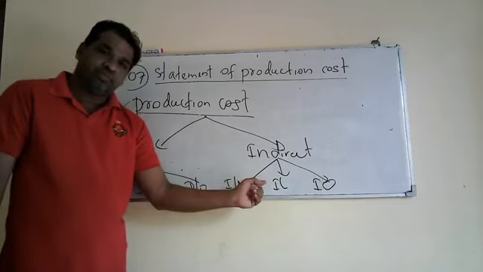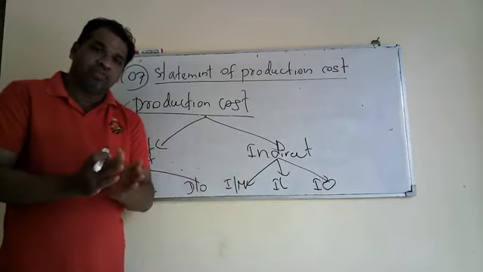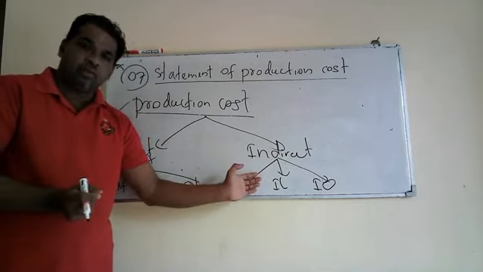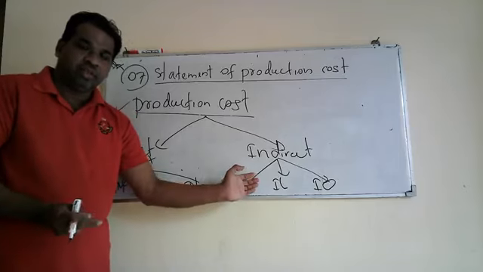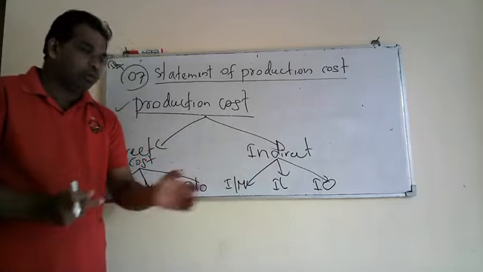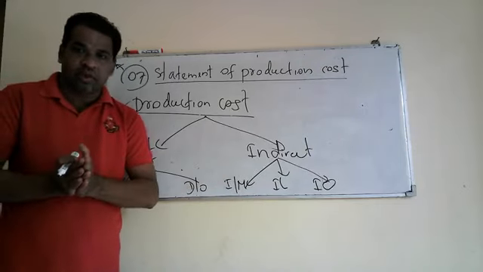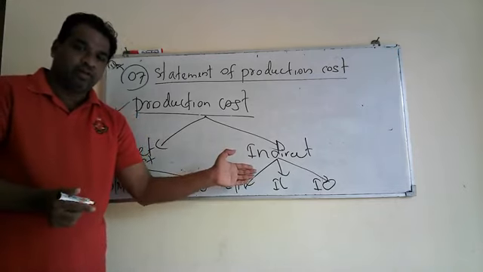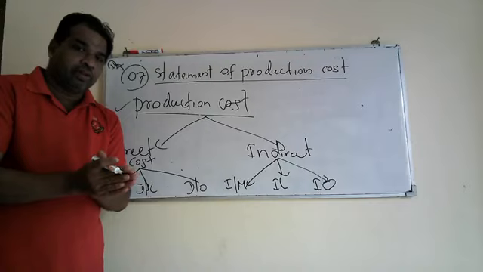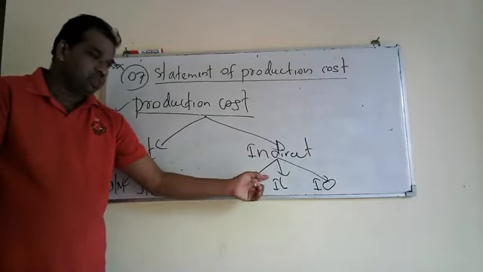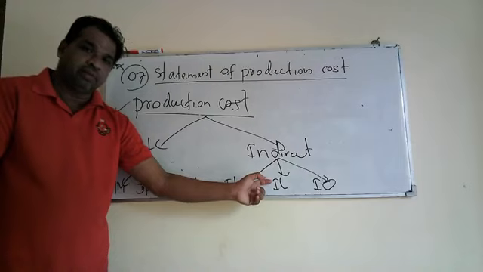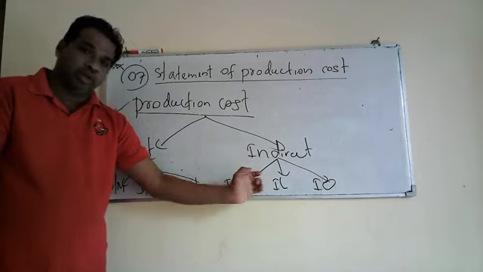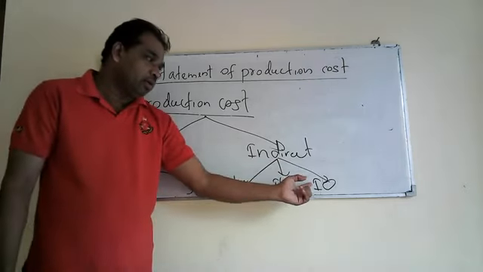Then indirect labor cost. There are employees who are not directly involved in the production process. For example, in a garment factory, there can be supervisors, factory managers, and foremen. They are not directly involved in the production process. They organize, supervise and manage the factory, and they are also paid. But we cannot directly attribute the payment made to them, so it comes under indirect labor. The payments made to employees who are not directly involved in the production process are called indirect labor. You understood?